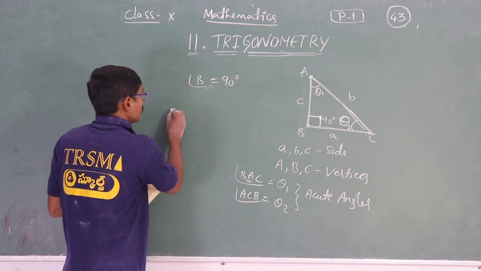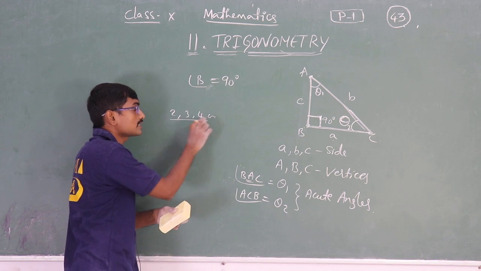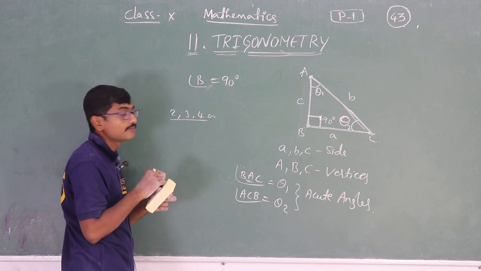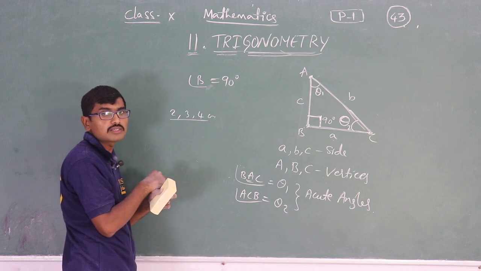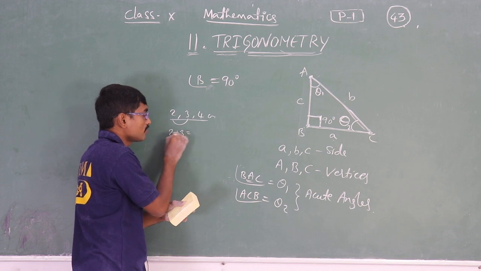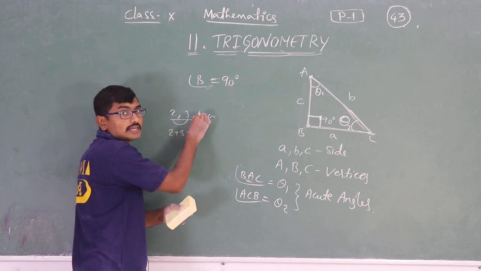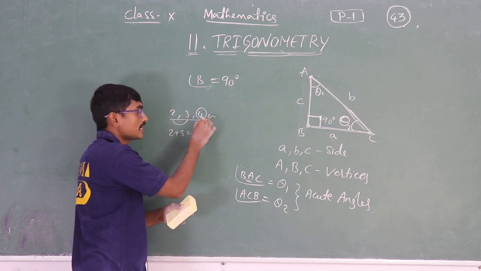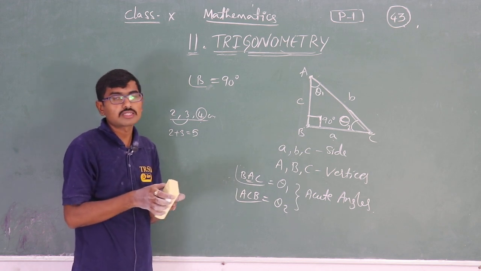If I take 2, 3, 4 centimeter sides of a triangle, for these sides, in 7th class you have learned that 2, 3, 4 centimeter sides are there for a triangle. Can I draw the triangle for this? Yes, we can. How? Two smaller values we will add first. Sum of two smaller sides, 2 plus 3, 5. This should be equal to or greater than this 4, the biggest side. Whenever this value is equal to or greater than 4, then we can draw the triangle.